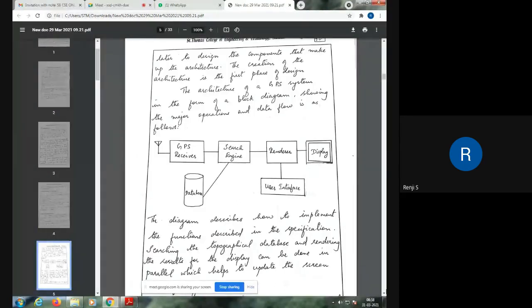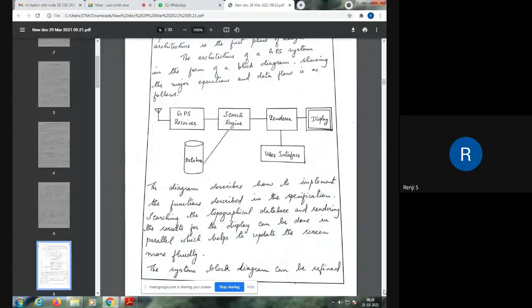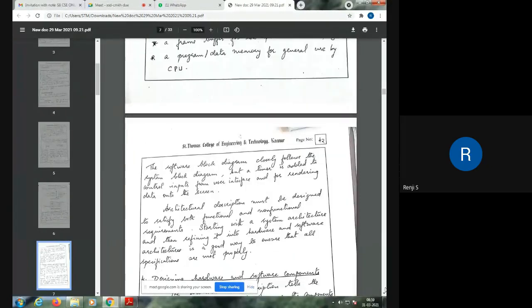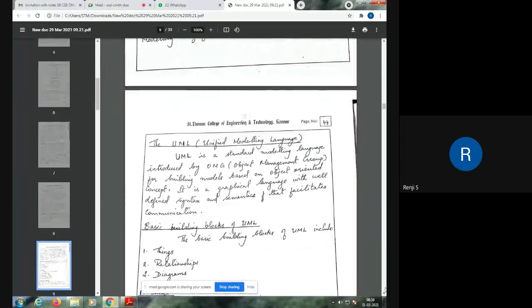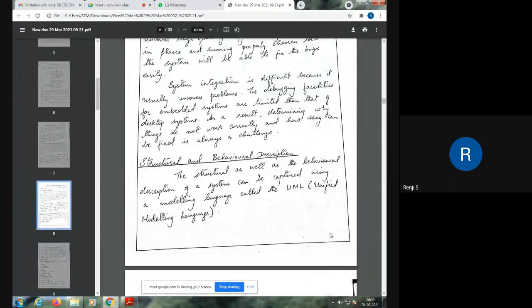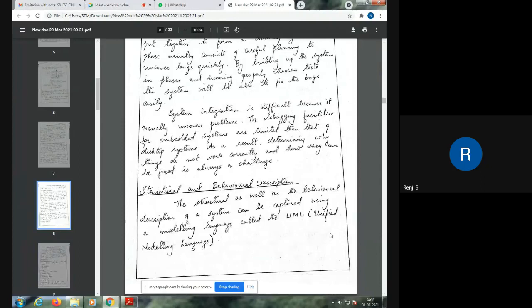So yesterday we were speaking about the steps involved in the embedded system design process. I think all the steps were discussed. Now the last section of this module is structural and behavioral modeling, or structural and behavioral description of a system.